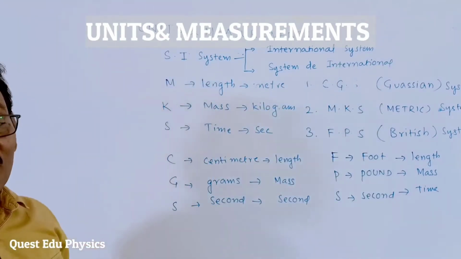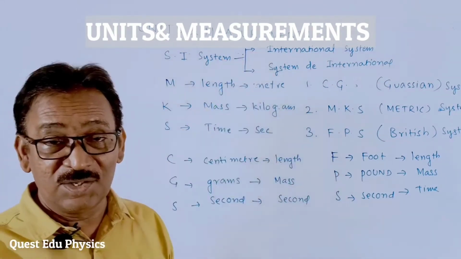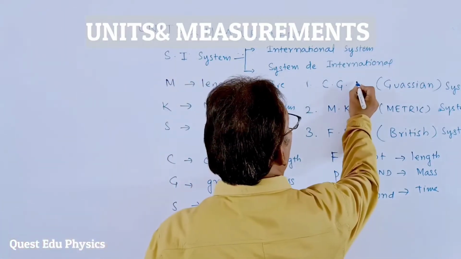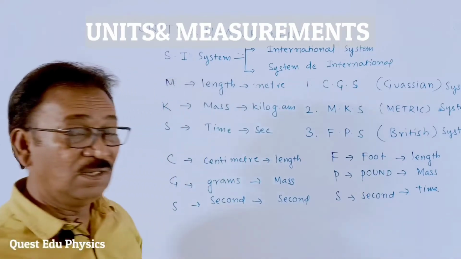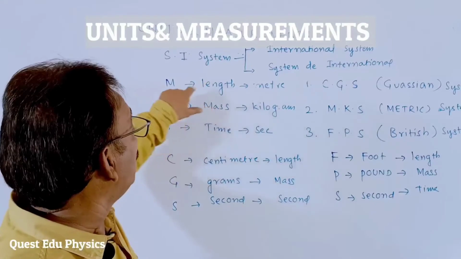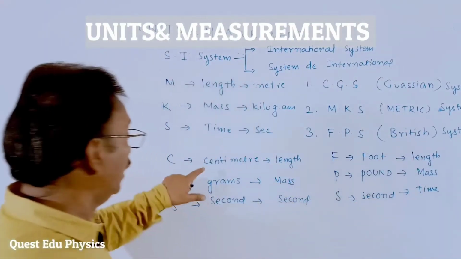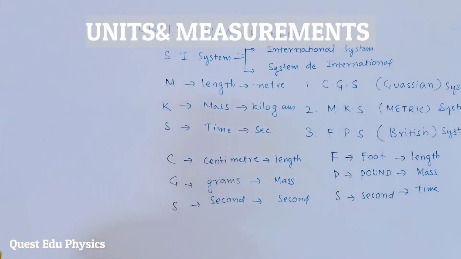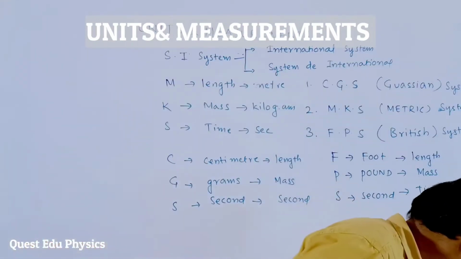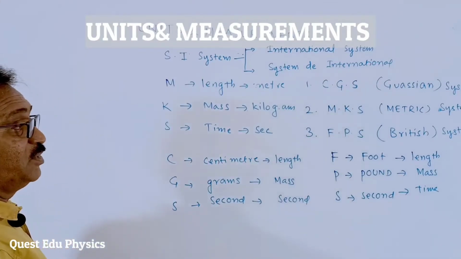And you may ask me, what is the difference between these three systems and the Système International? In CGS, MKS, and FPS, primarily we have only three physical quantities: mass, length, and time. Here also you get mass, length, and time, and here too. But the SI system of units has more physical quantities than these three systems.